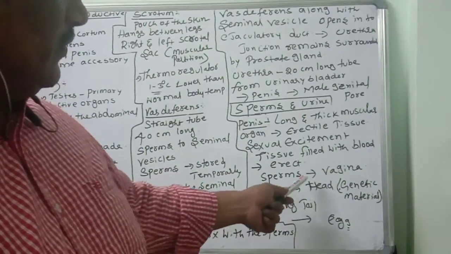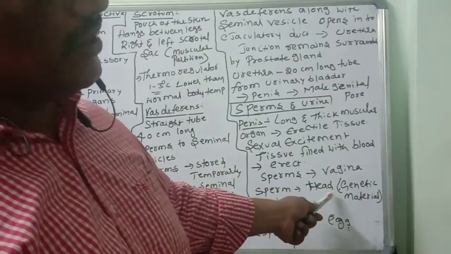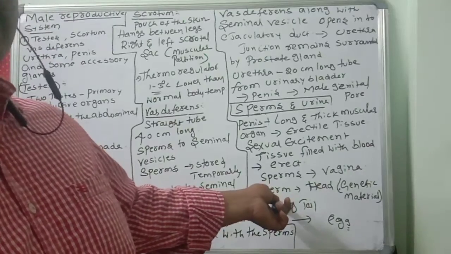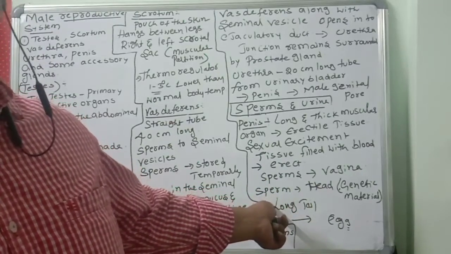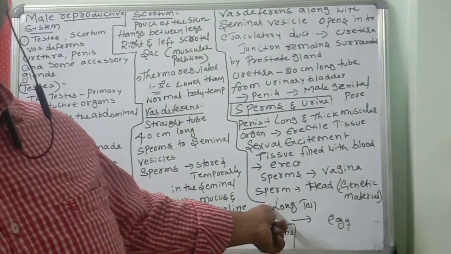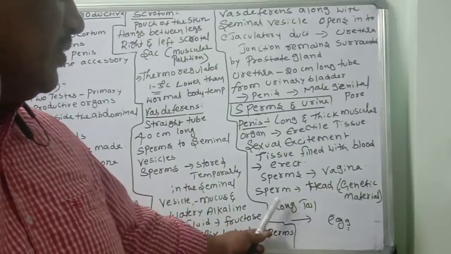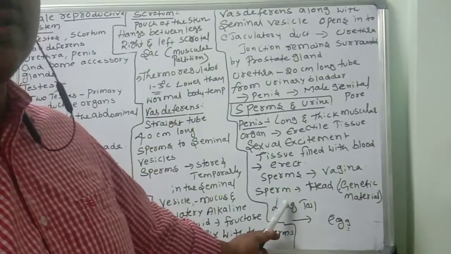Now, sperms. If you see the sperm structure, there will be a head, a neck and a tail. The head is the most important structure. Why? Because the head contains the acrosome and the genetic material. The acrosome is helpful for fertilization and contains sperm lysins. There are millions of sperms to fertilize the egg, but only one will be involved in the fertilization process.